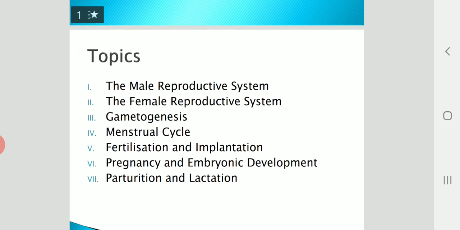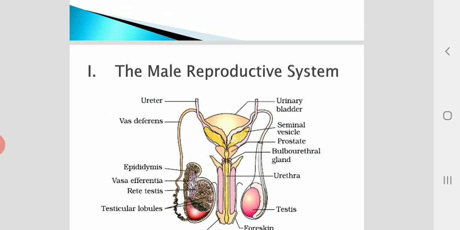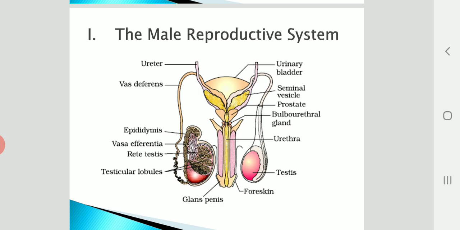What are we going to learn in this chapter? The various topics we are going to learn are the male reproductive system, the female reproductive system, gametogenesis, the menstrual cycle, fertilization and implantation, pregnancy and embryonic development, parturition and lactation. So let us see the first one, the details about the male reproductive system.